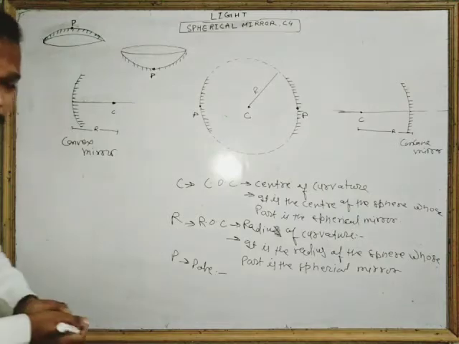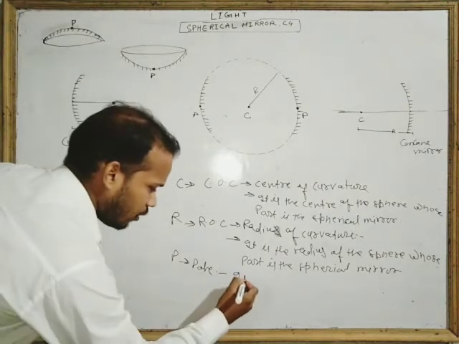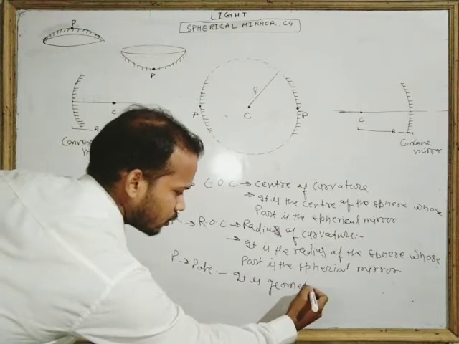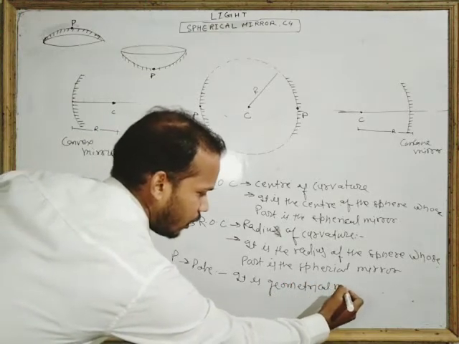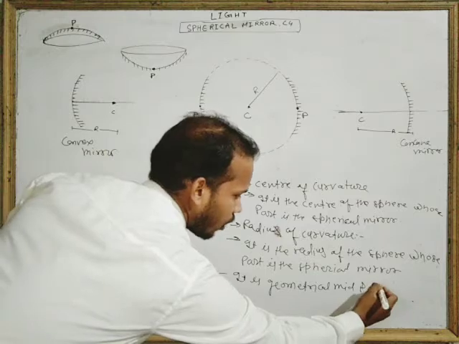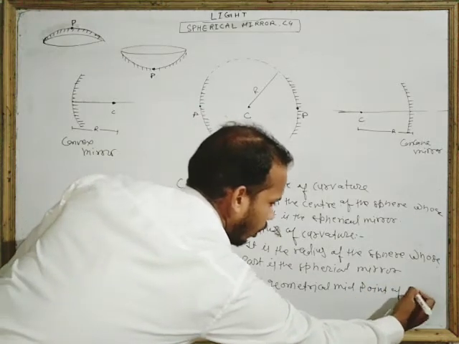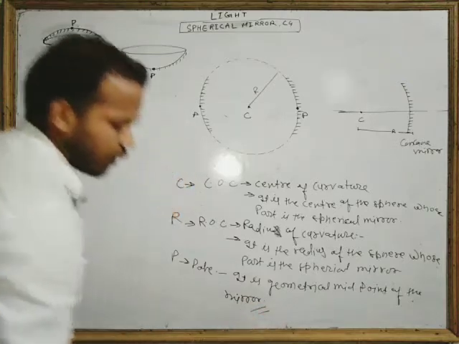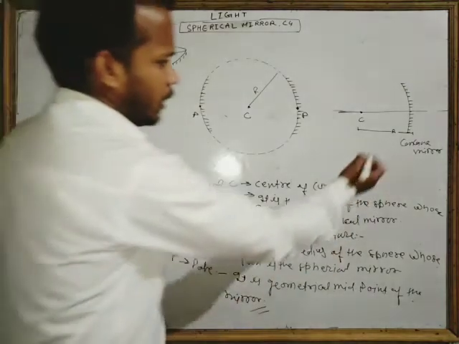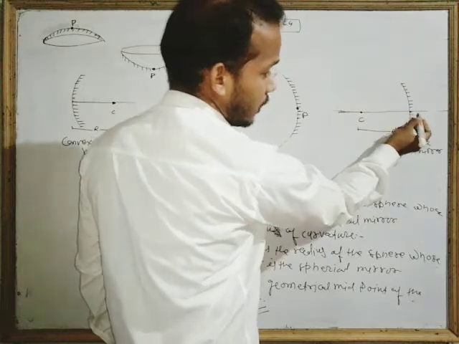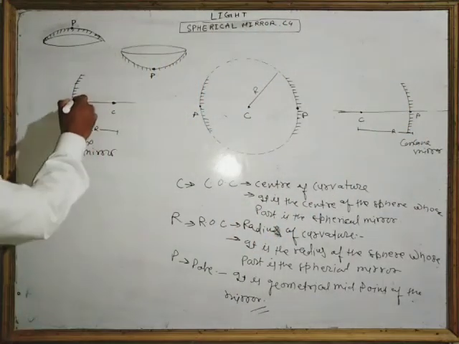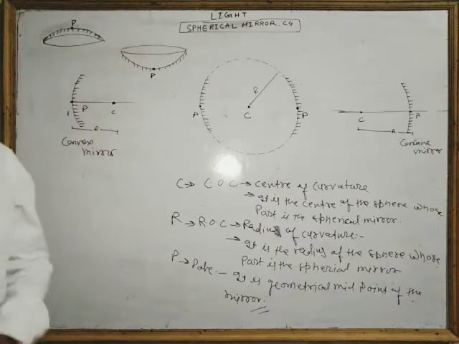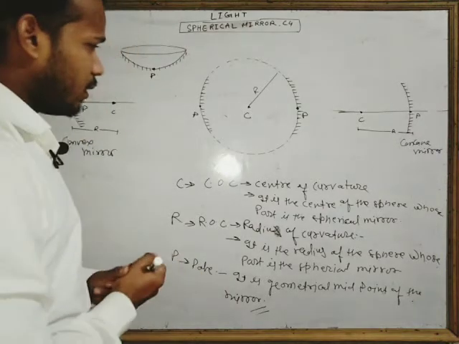And what can be the definition of pole? It is the geometrical midpoint of the mirror. The geometrical midpoint of the mirror is called the pole. Here this can be the pole, this is the midpoint, and here this can be the pole, this is the midpoint. Okay, very easy.